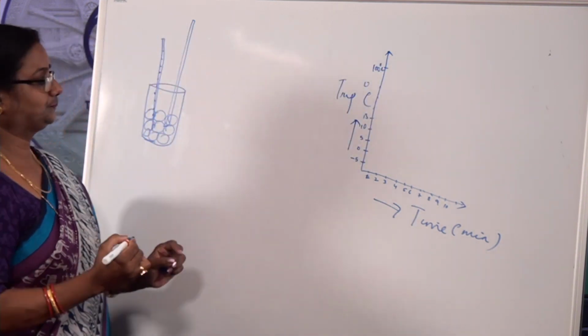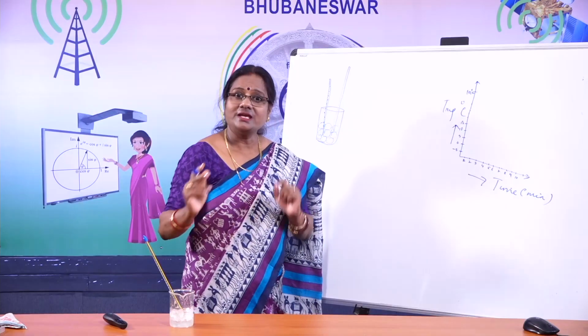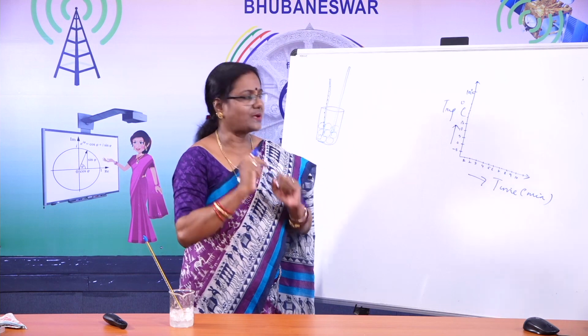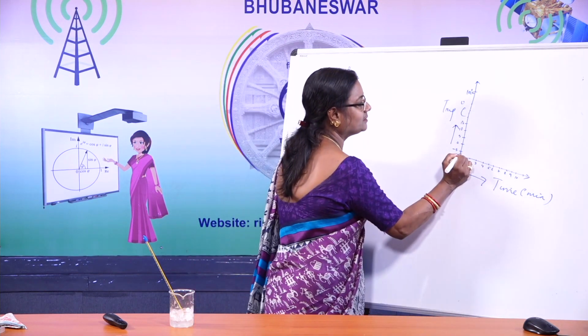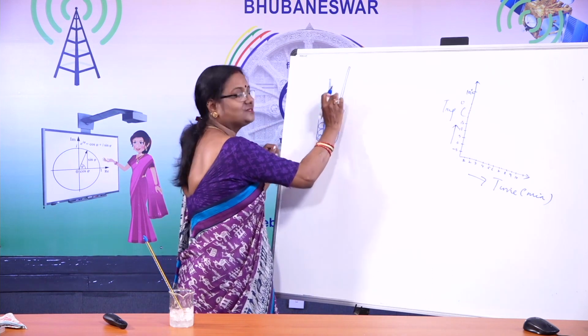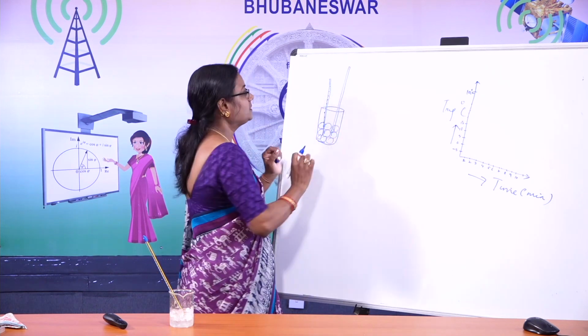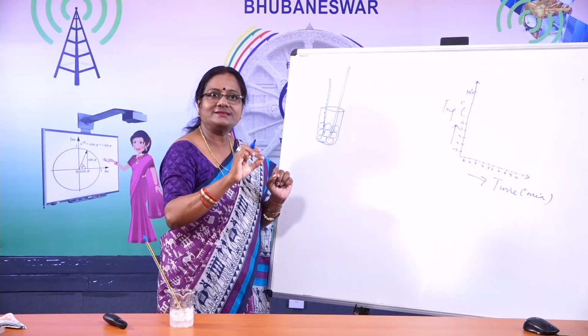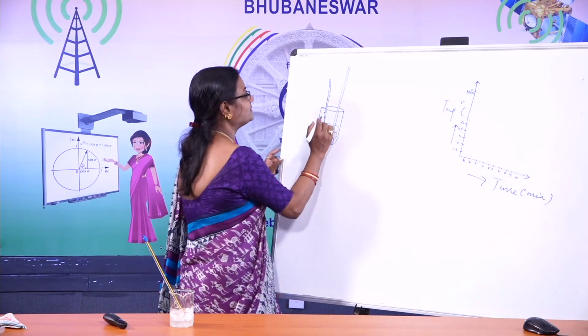Okay, children? Now what happens? Initially, ice is at, suppose, -5 degree centigrade. Here ice is at -5 degree centigrade. Okay. Now I'll be stirring this ice. Now the temperature reading will rise. When I stir this ice, the temperature reading will rise.